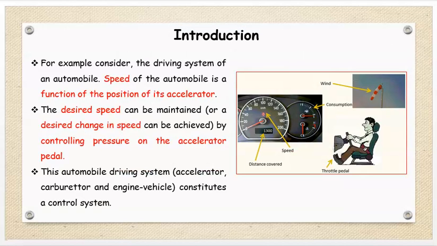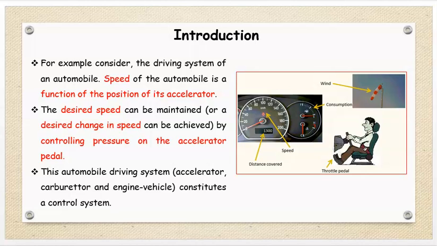Now we will see certain examples. For example, consider the driving system of an automobile. The speed of the automobile is a function of the position of its accelerator. The desired speed can be maintained or a desired change in speed can be achieved by controlling pressure on the accelerator pedal. This automobile driving system, accelerator, carburetor and engine of the vehicle constitutes a control system.